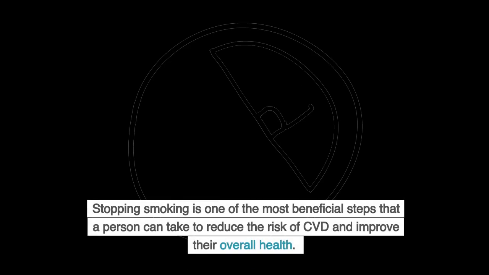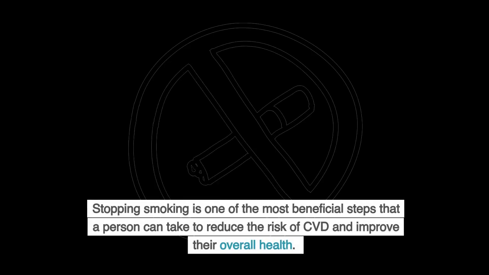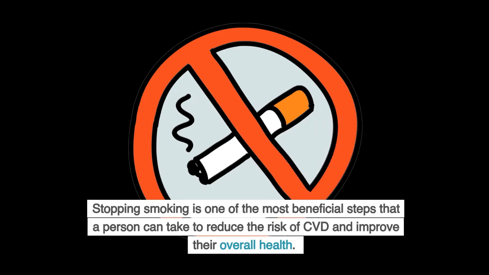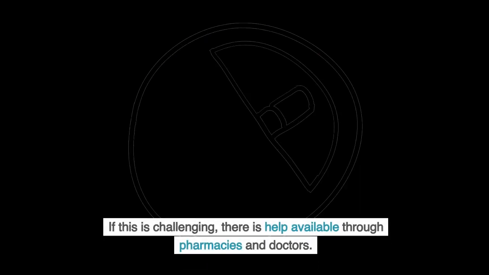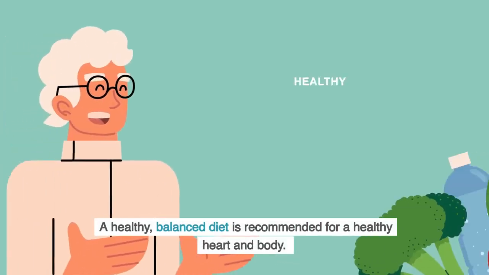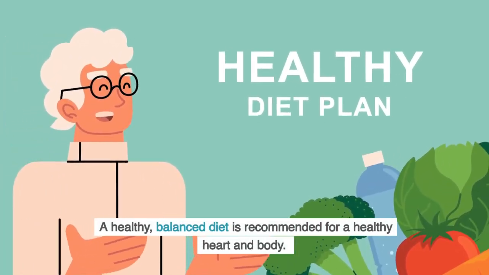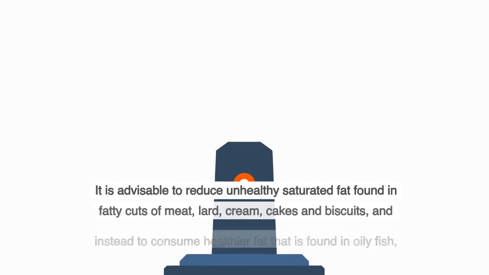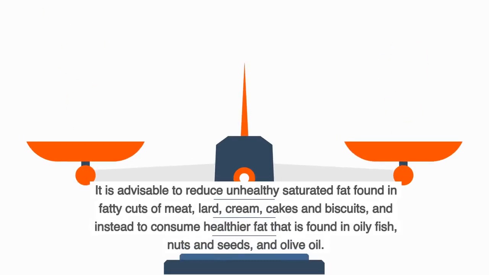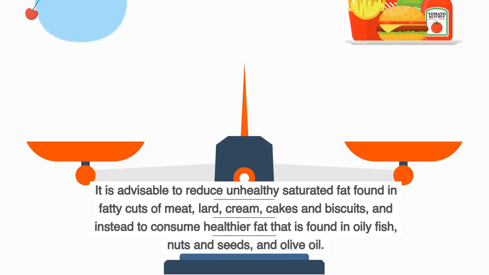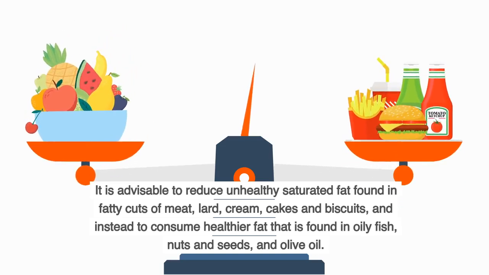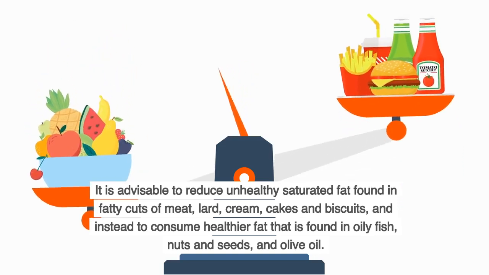Stopping smoking is one of the most beneficial steps that a person can take to reduce the risk of CVD and improve their overall health. If this is challenging, there is help available through pharmacies and doctors. A healthy, balanced diet is recommended for a healthy heart and body. It is advisable to reduce unhealthy saturated fat found in fatty cuts of meat, lard, cream, cakes and biscuits, and instead to consume healthier fat that is found in oily fish, nuts and seeds, and olive oil.